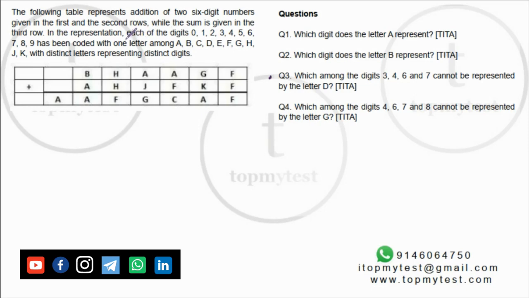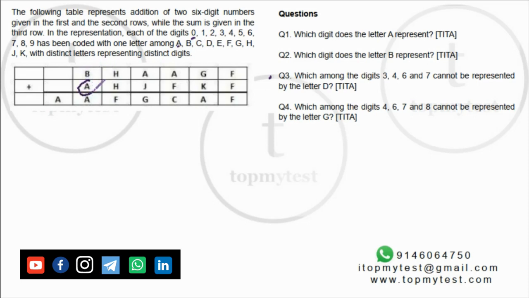In the representation, each of the digits 0, 1, 2, 3, 4, 5, 6, 7, 8, 9 has been coded with one letter among A, B, C, D, E, F, G, H. There is no I, J, and K. So if A is 1, then B cannot be 1. If A is 7, B cannot be 7. Right? Both of them have to be different digits.